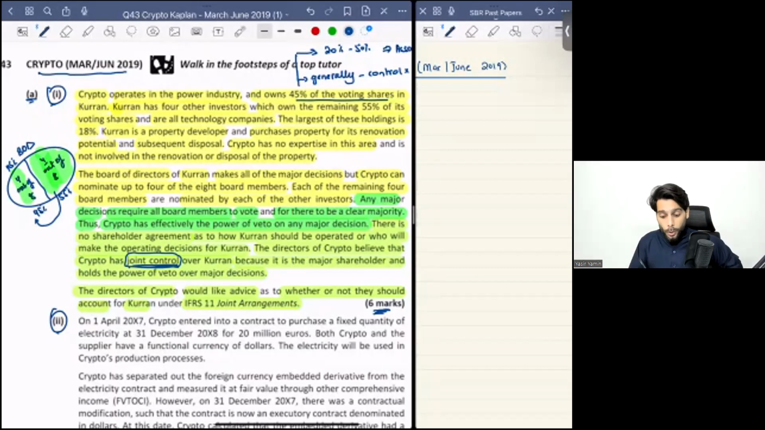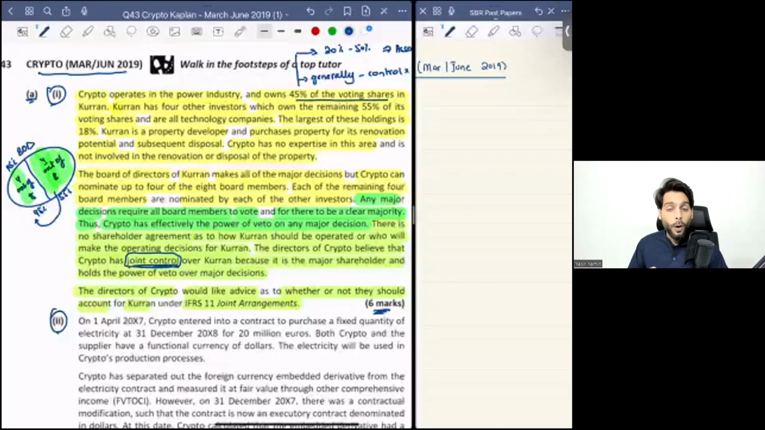Here, you can always bring about at least one investor from the other group, and you can make sure that your relevant decisions are passed. So it is not a unanimous decision requirement. There is no shareholder agreement and there is no unanimous decision requirement.